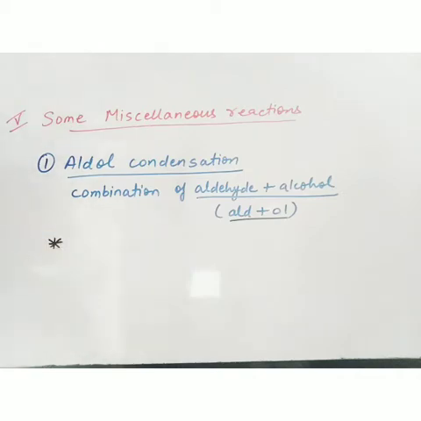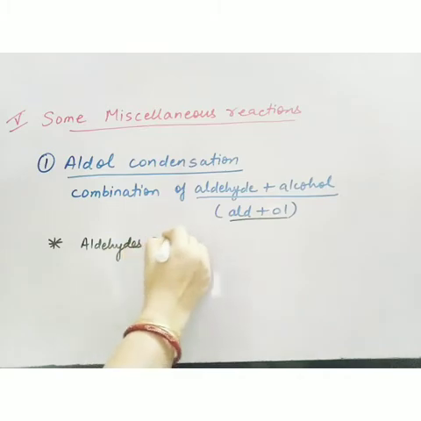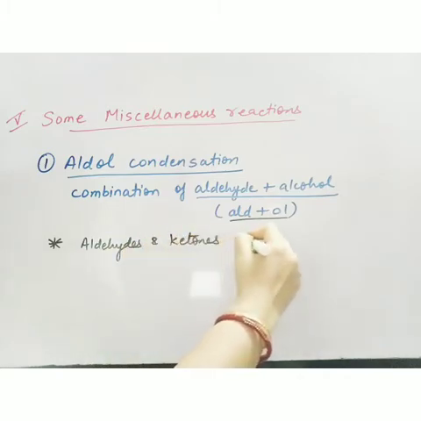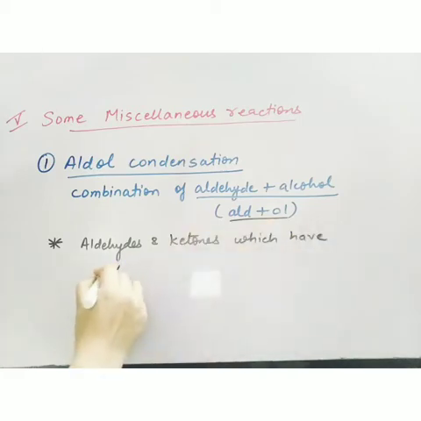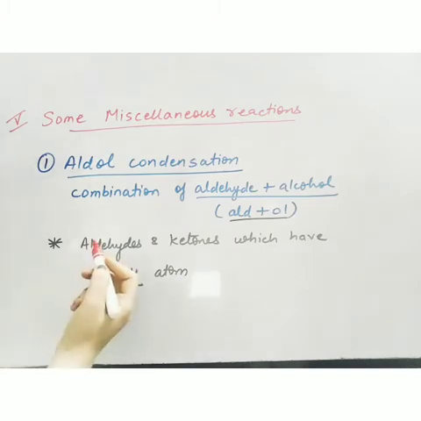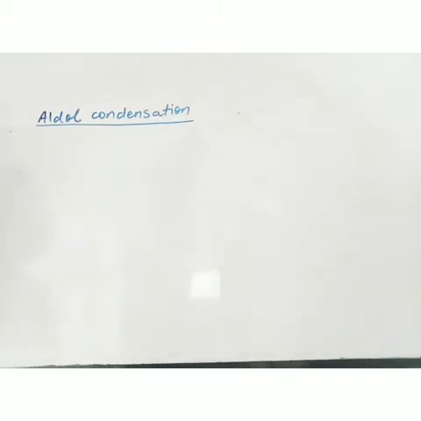Now before starting with this reaction, first of all we'll discuss which compounds, or which aldehydes and ketones, will give this reaction. It is given by those aldehydes and ketones which have alpha hydrogen atom. Okay, so aldol condensation is given by those aldehydes and ketones which have alpha hydrogen atom. Now, what is the meaning of alpha hydrogen atom? Alpha hydrogen atom means the hydrogen atom which is present on alpha carbon.